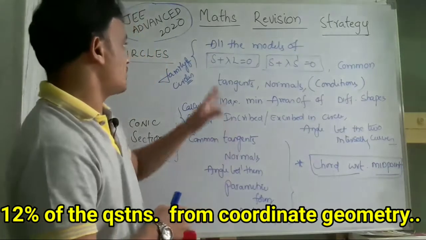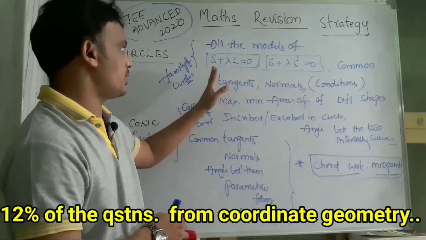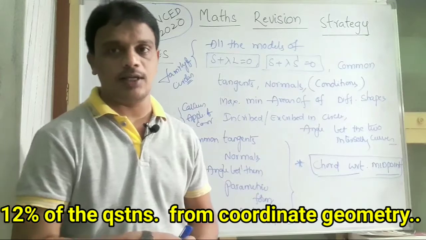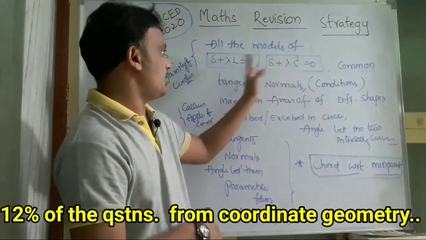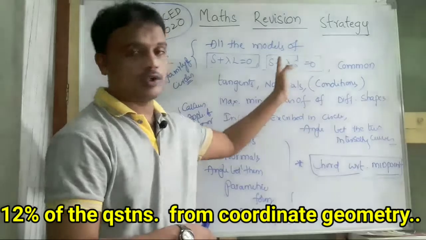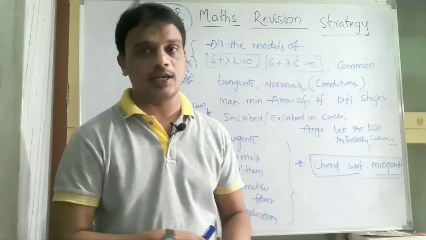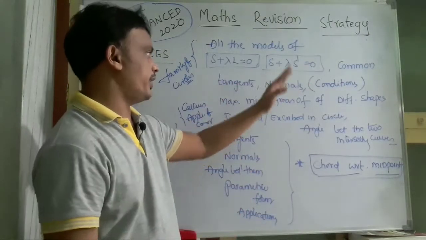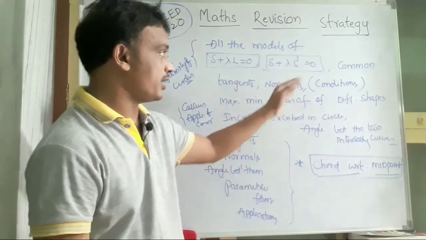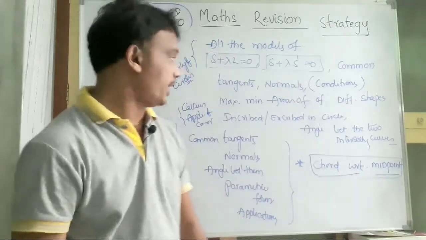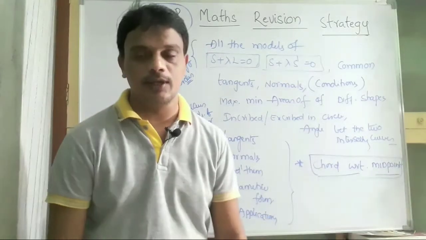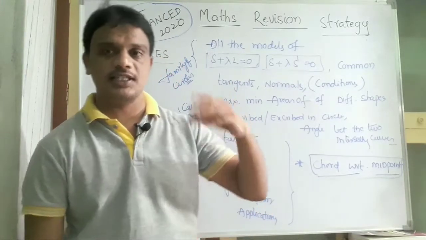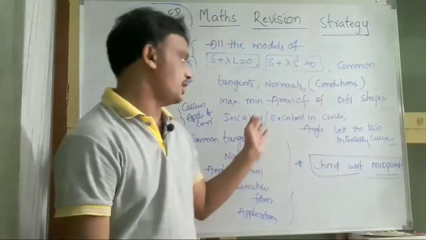The equation of a family of circles passing through the point of intersection of a circle S equals 0 and a line L equals 0 is in the form S plus lambda L equals 0. The equation of a family of circles passing through the point of intersection of two circles S and S dash is in the form S plus lambda S dash equals 0. And for two intersecting curves, find the common tangents, common normals, and their conditions, and the maximum and minimum area of a particular triangle, it may be an equilateral triangle or isosceles triangle, which is inscribed in or circumscribed about the circle.